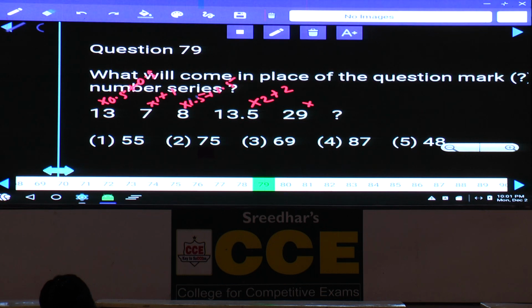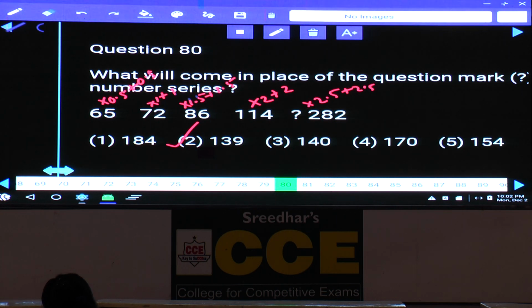Next one into 2.5 plus 2.5. Now 29 into 2.5 is how much? 58 plus 14.5 is 72.5, plus 2.5 is 75, choice 2. Question number 79, choice 2.